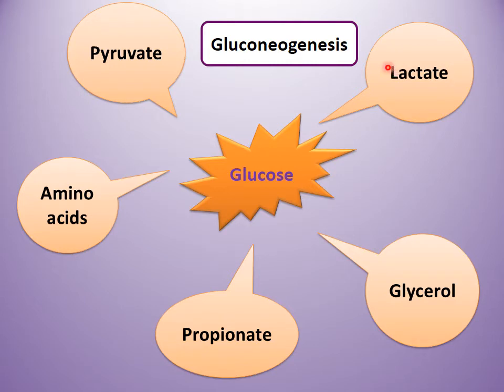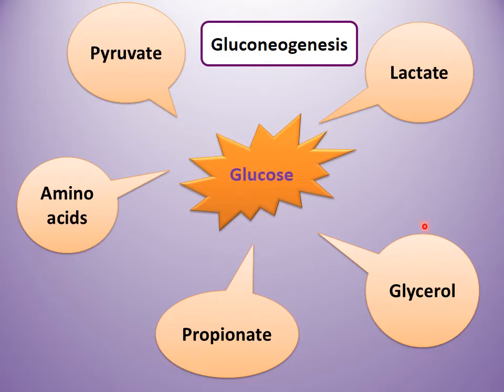So again, the conversion of lactate and pyruvate into glucose is gluconeogenesis, but these pathways are not just reverse, we will see. One major pathway is the reverse of glycolysis, but not completely reverse. Then glucogenic amino acids also produce glucose. Then we will see propionate, that also produces glucose, by a different pathway.